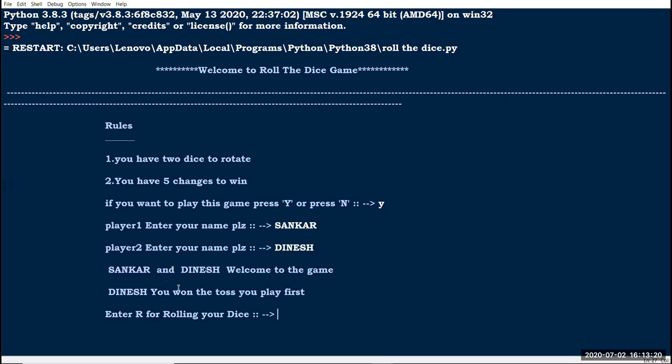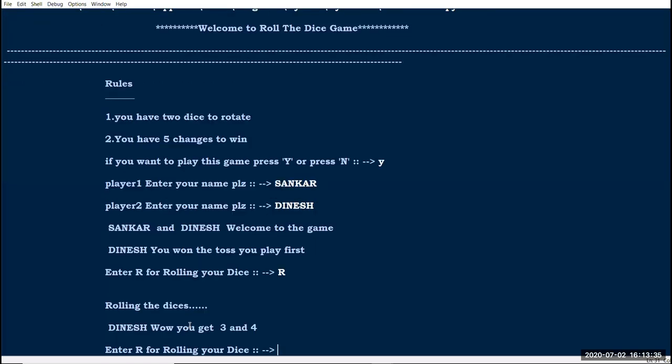Here I am using a random function for choosing a player. Enter R for rolling your dice. Here I am going to type R. The dice is rolling. The first player is Dinesh, and Dinesh, wow, you got 3 and 4 because here I am using 2 dice. In the first dice Dinesh gets 3, and in the second dice Dinesh gets 4. After that the chance automatically goes to Shankar.